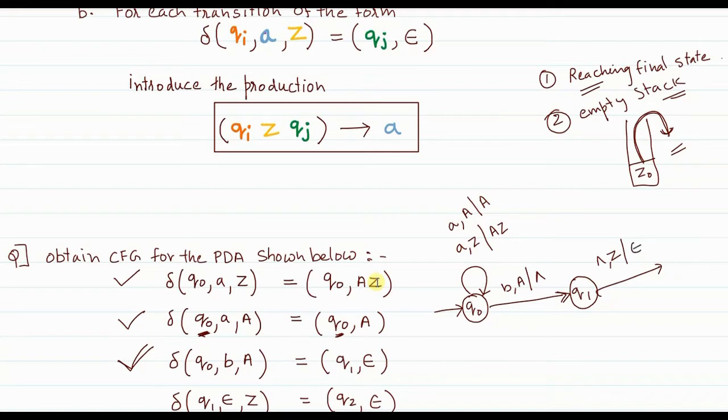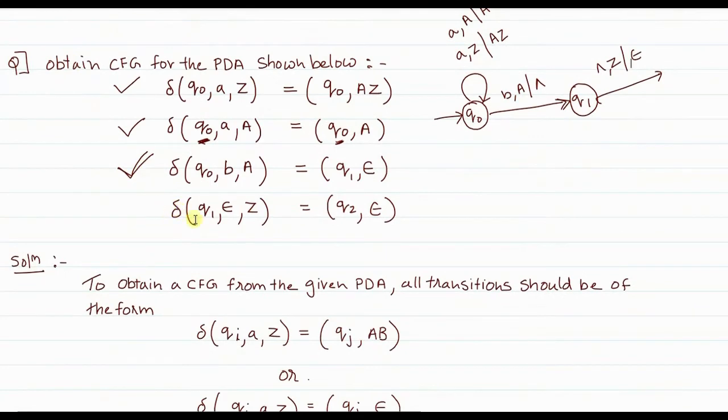So in Q1 state, please note, when nothing is remaining to be read, so what is read? Null is read. And when Z is on top of the stack, you go to Q2, which is a final state. Now you will notice that I have written null over here. So this is not a mistake. Usually what we have seen is a method wherein reaching the final state is important. So we used to keep Z as it is and go to Q2. That means the stack is empty.